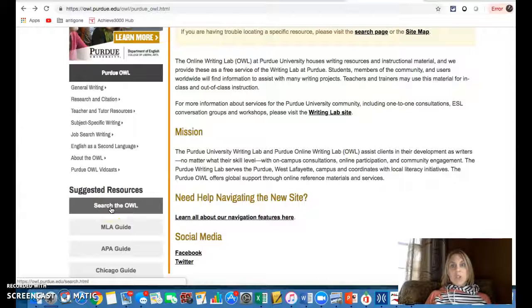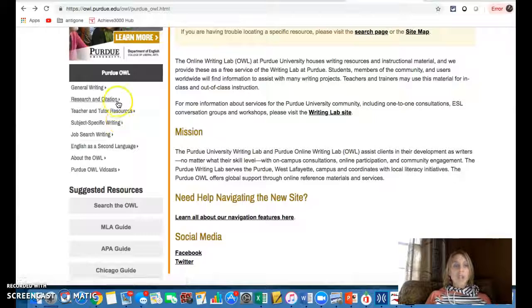If you don't know where it's listed under the general writing tab, you can always search the OWL. So if you're looking for a comma or do I capitalize a certain word, you can search the OWL and it will pull up the resources that you are going to need. So that's a little bit about the general writing that you will find under the Purdue OWL.